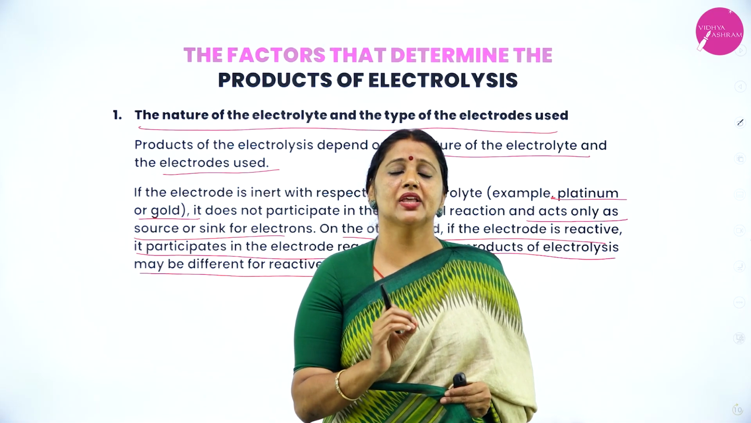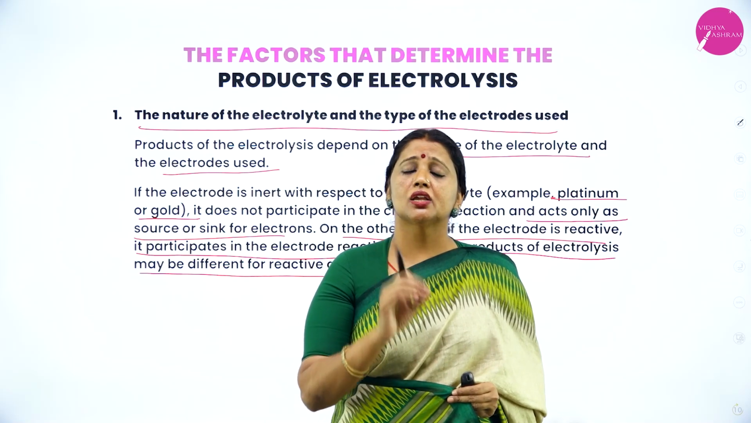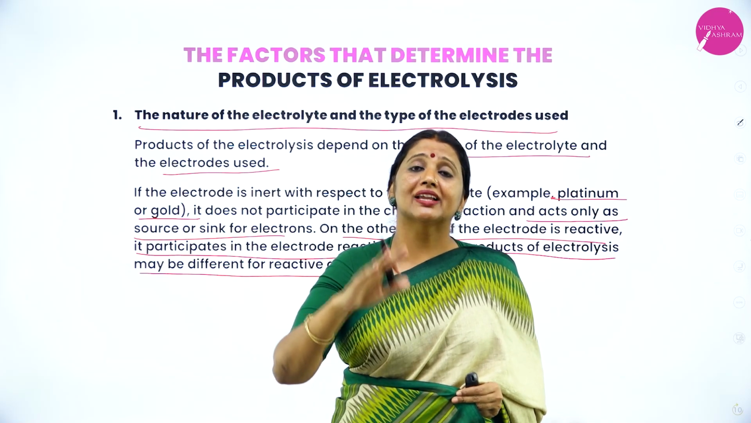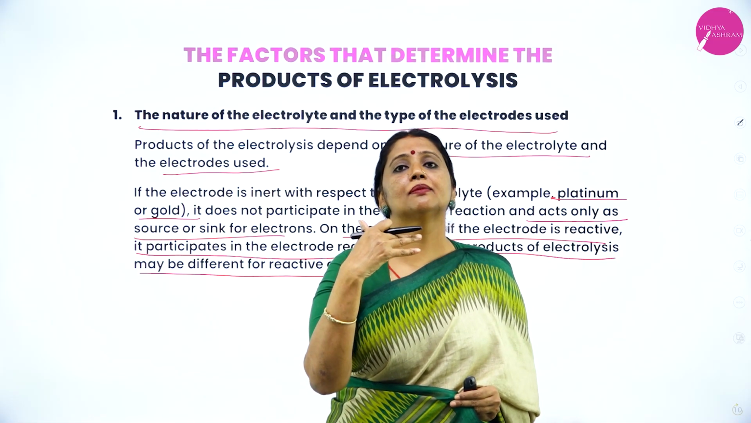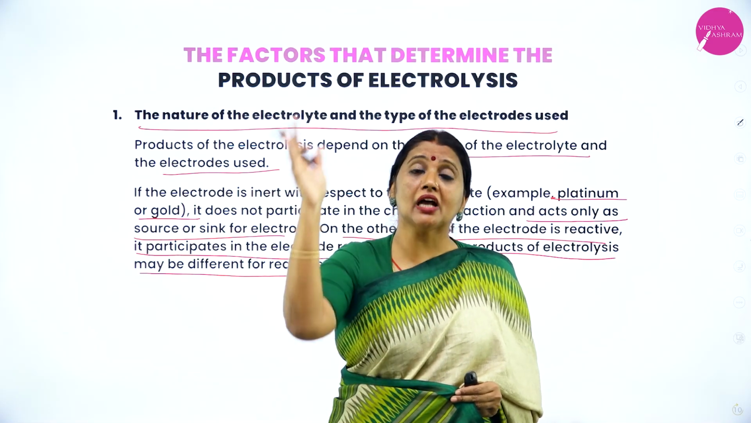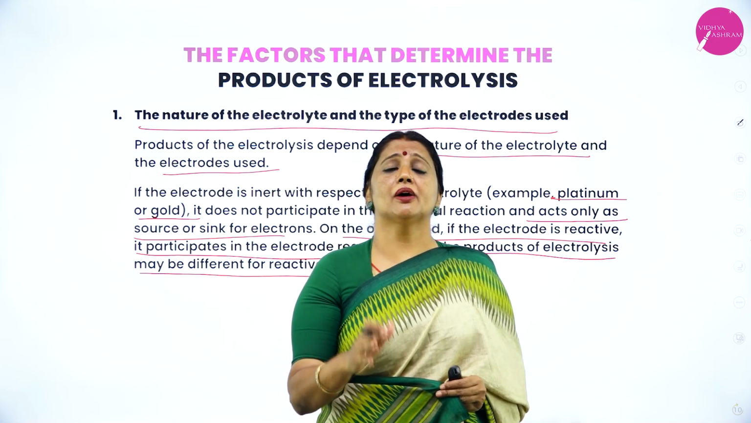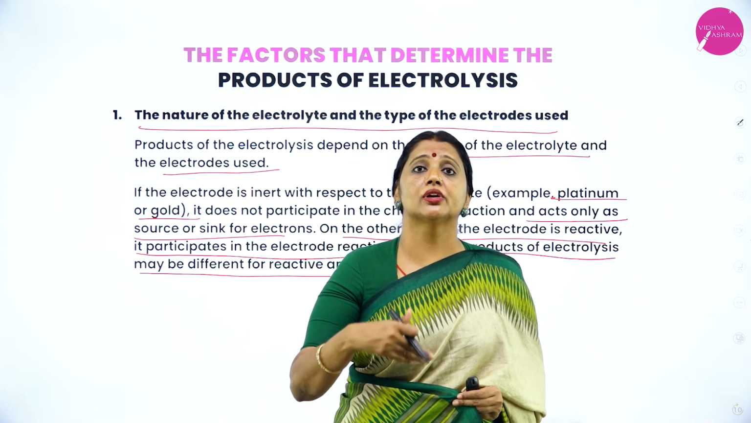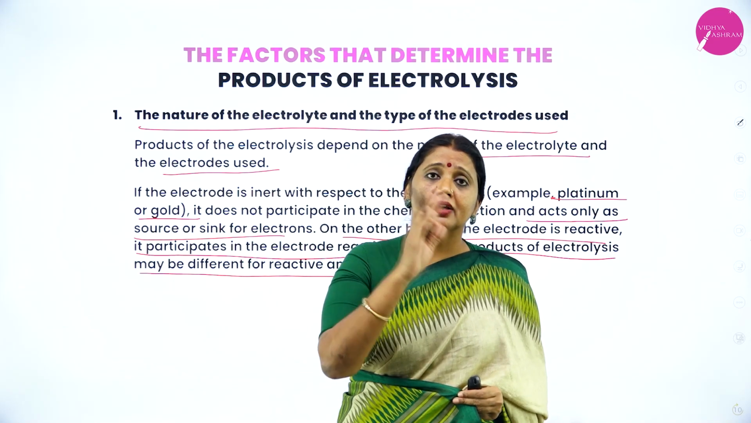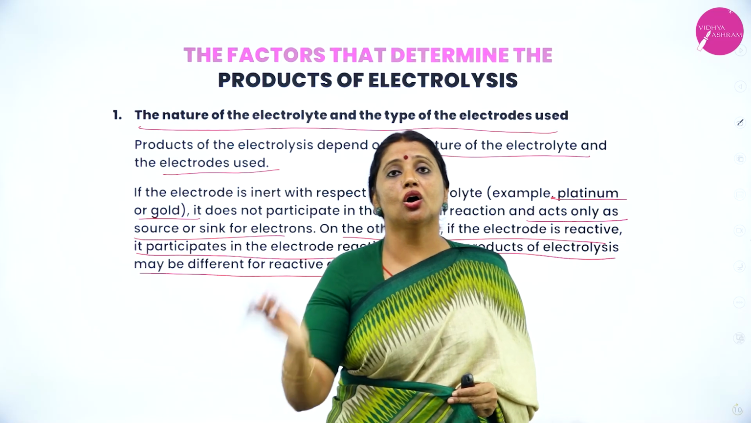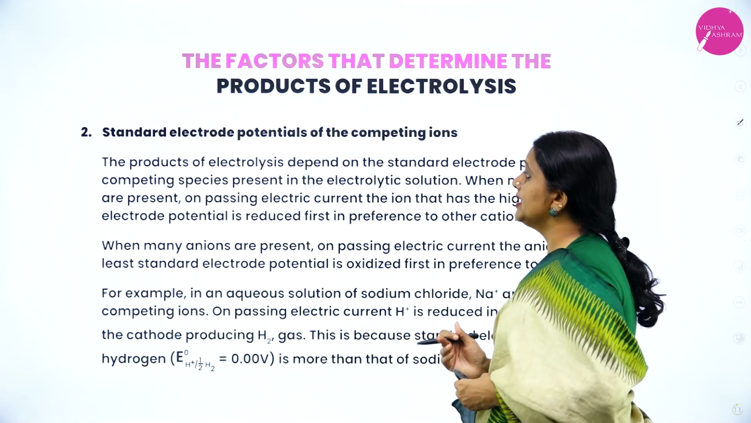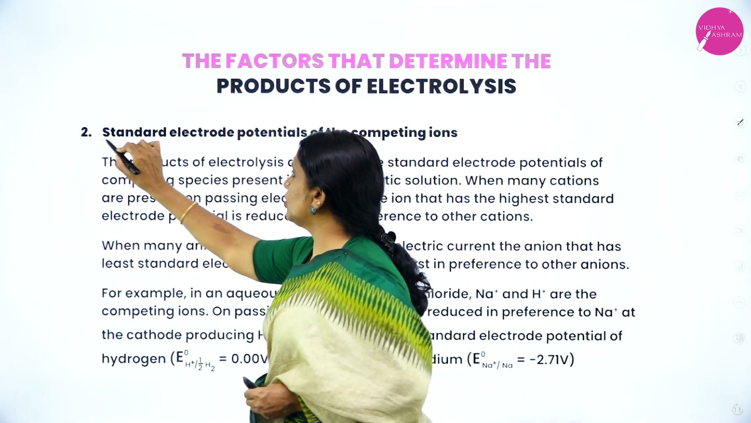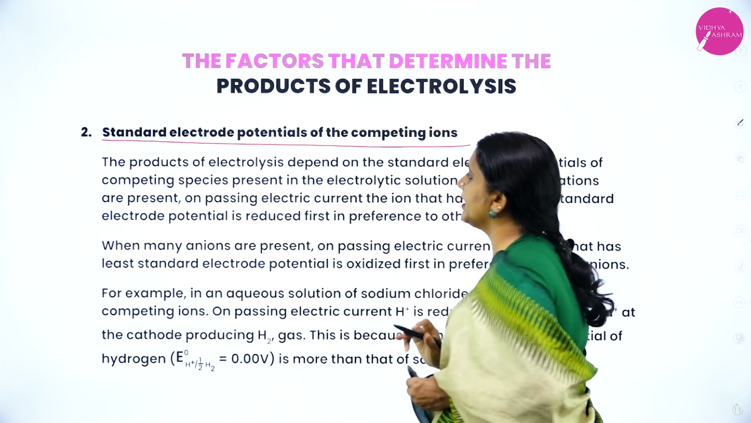Therefore, in electrolysis, if you use a reactive electrode, you will get a different product, and if you use an inert electrode, you will get a different product. Therefore, the product of electrolysis depends upon which type of electrode we are going to use, whether a reactive electrode or an inert electrode. Second point, standard electrode potentials of competing ions.